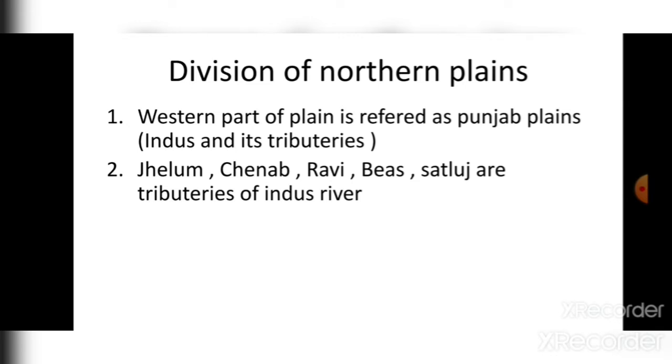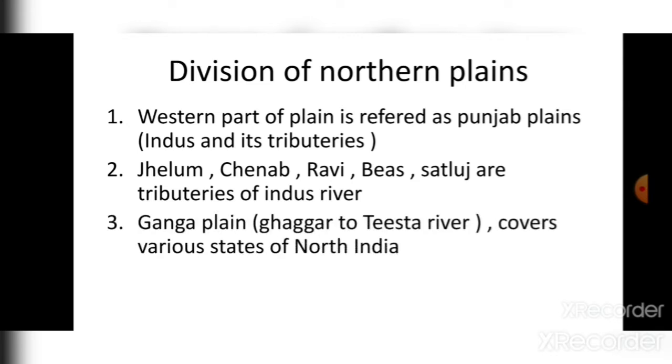Now the second part of the northern plains is created by the Ganga plain. It extends from the Ghaggar river to the Tista river, and it covers most of the states that lie in North India, like Uttar Pradesh, Bihar, West Bengal, Haryana, and so on.